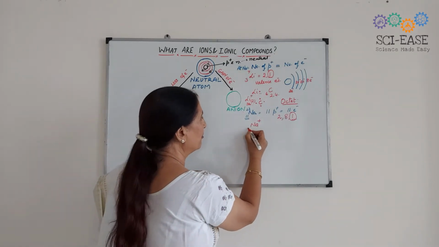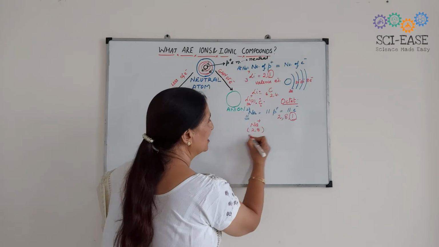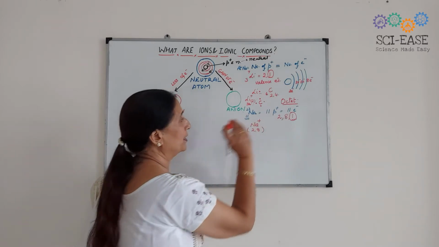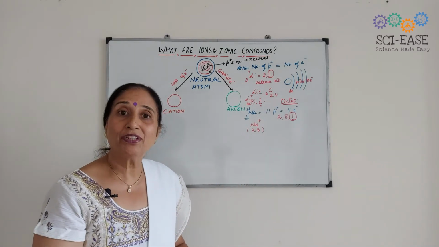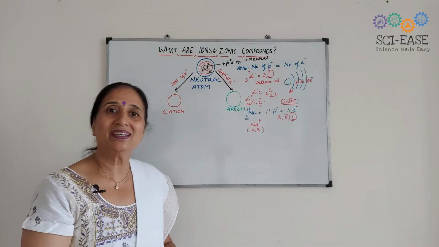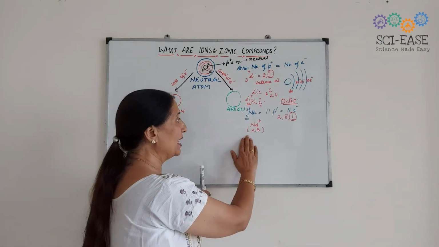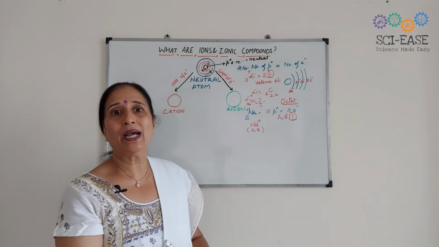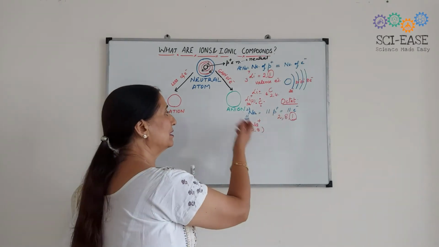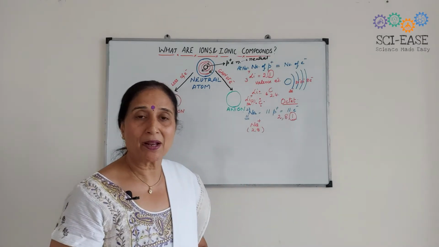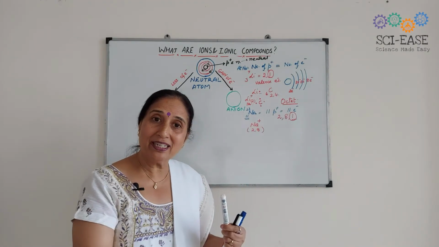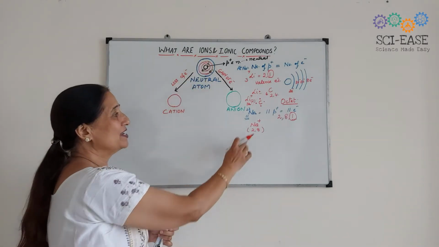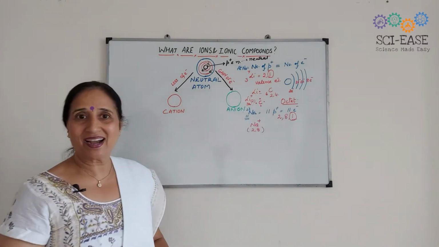And what is the configuration of this? 2,8. And this configuration is of neon, which is the noble gas or the inert gas. So it has acquired noble gas configuration by losing 1 electron, and this results in the formation of Na+ ion. So what is this Na+? This is the ion. So this is the term ion. So sodium has formed this ion.